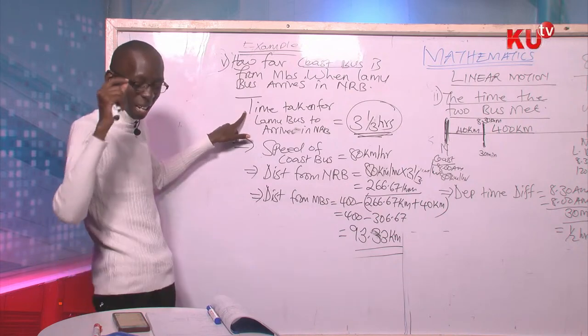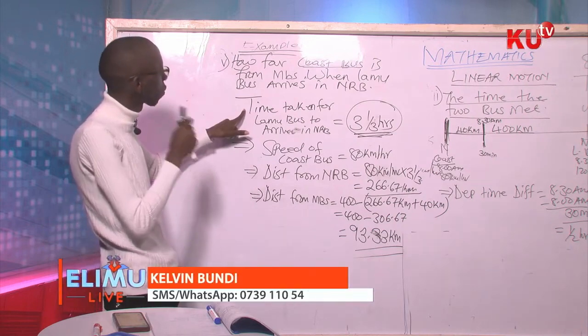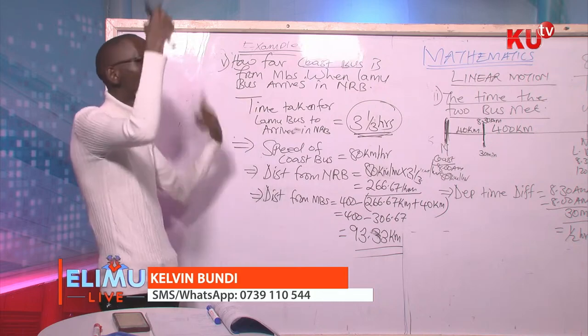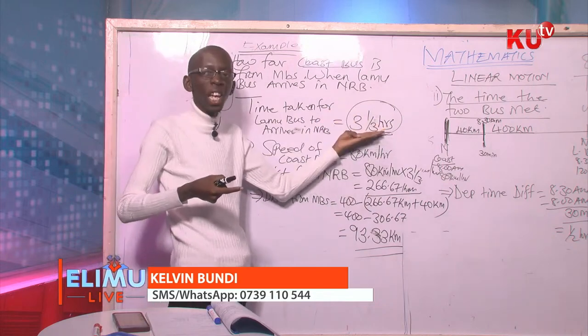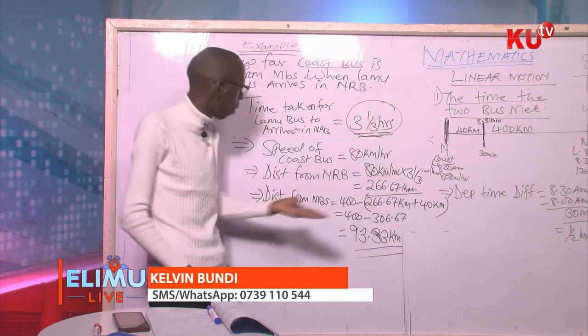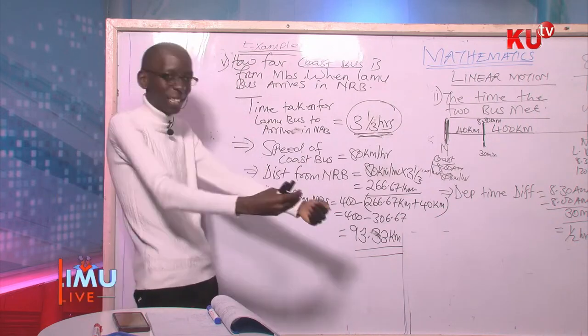And that will give us 93.33 kilometers. That is how far Coast Bus is from Mombasa when Lamu bus arrives in Nairobi, and that's how we get the answer.